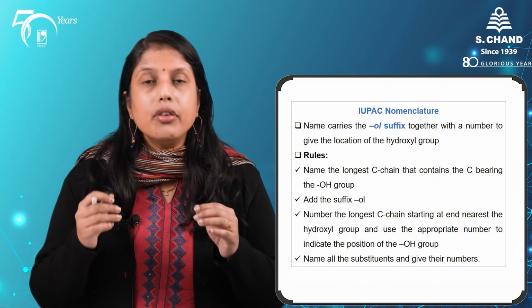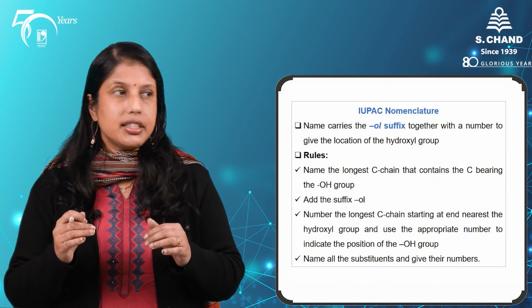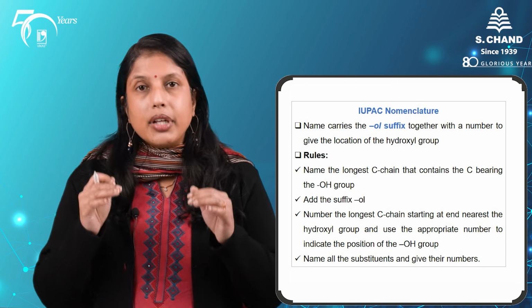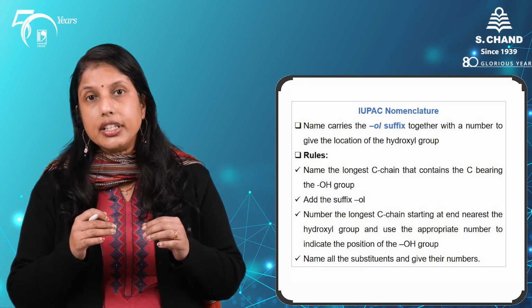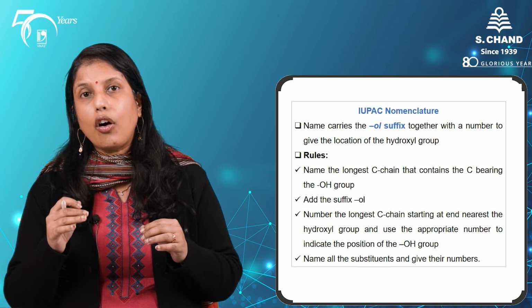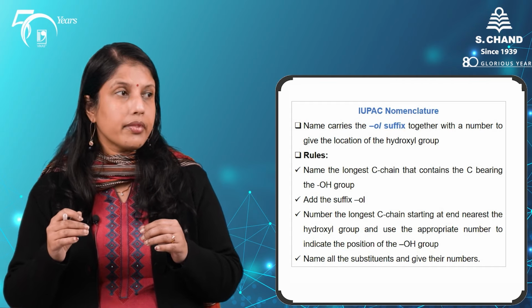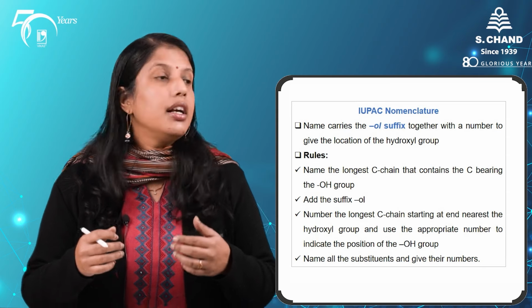So how do we name our alcohols? According to the IUPAC nomenclature, the name will carry the "ol" suffix together with the number that is given to indicate the position of the hydroxyl group. So what are the rules?